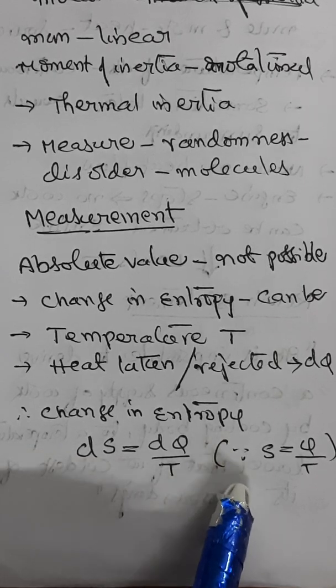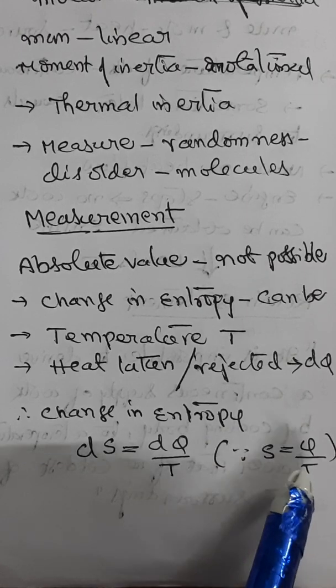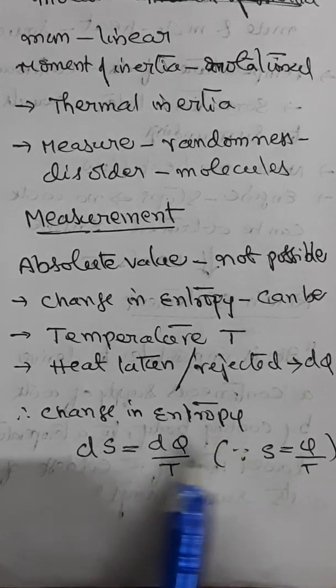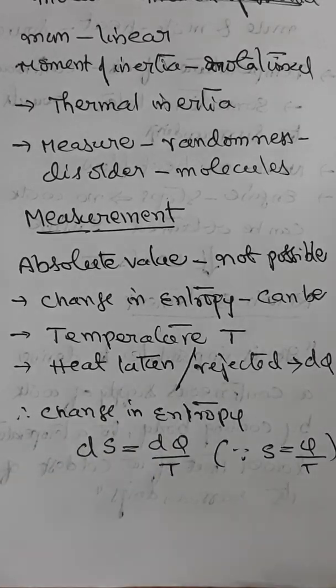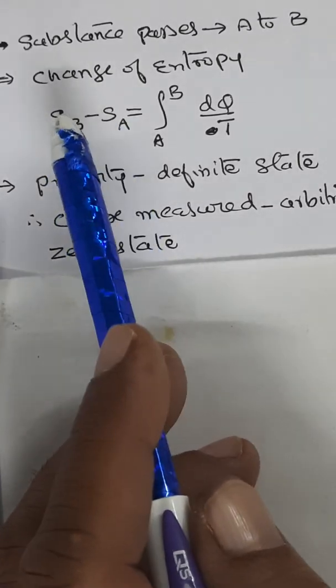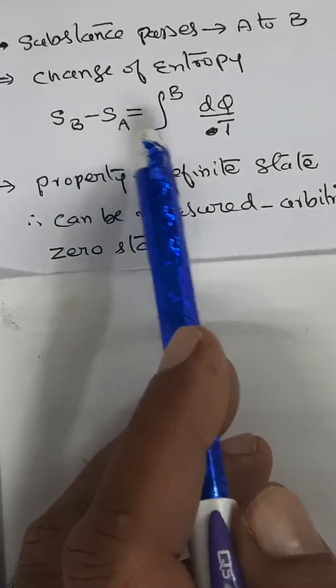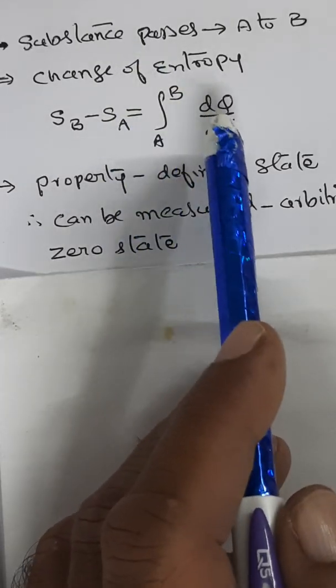Let us say when the substance is passing from a state A to a state B, then the change of entropy can be taken within that limit by integrating this. How do we do that? We can write the change of entropy as Sb minus Sa equal to the integral from A to B of dq by T.